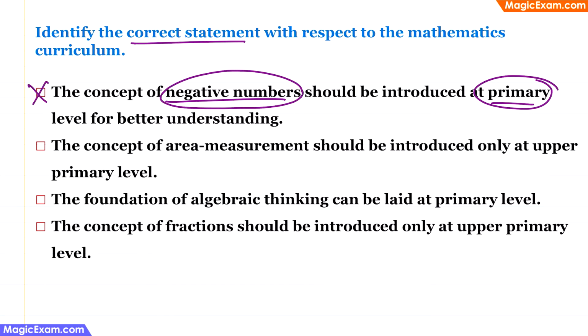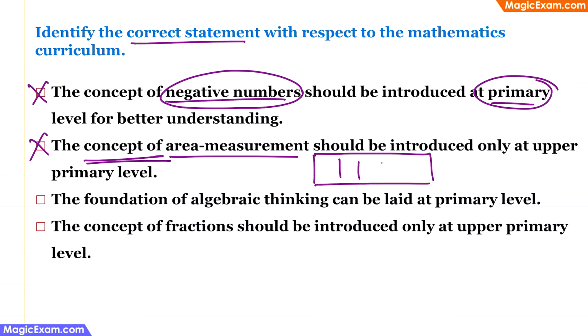The next statement is the concept of area measurement should be introduced only at an upper primary level. This again is incorrect because the concept of area measurement is already introduced at a primary level. For example, if you are asking children to measure a paper by using their hands, how many hands can you place on this paper? So that is a concept of area measurement which is already introduced at a primary level. Therefore, this is an incorrect statement.